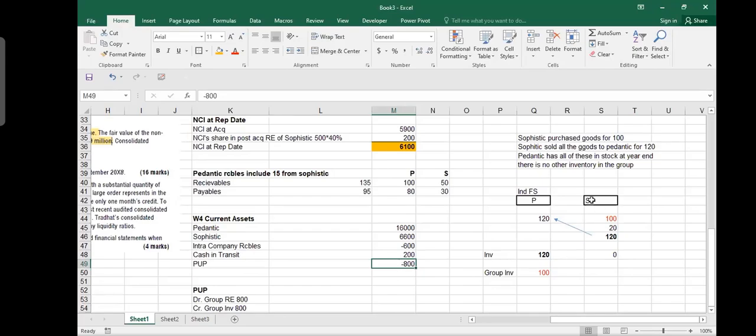Because maybe they both are companies and S sells to P, P sells to S, S sells to P, P sells to S. They will keep on selling to each other, and at the end of the year he will say my inventory is 500. That doesn't make sense. The cost of the goods is measured at cost to the group, and cost to the group was 100. Because they both come under the same house.